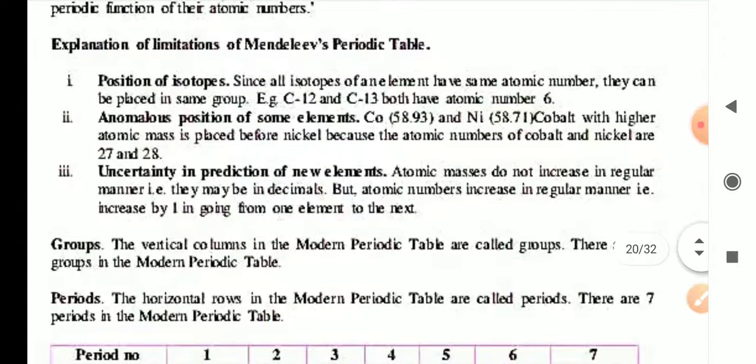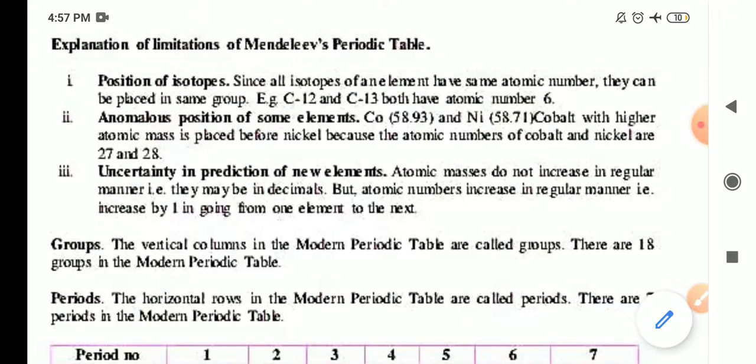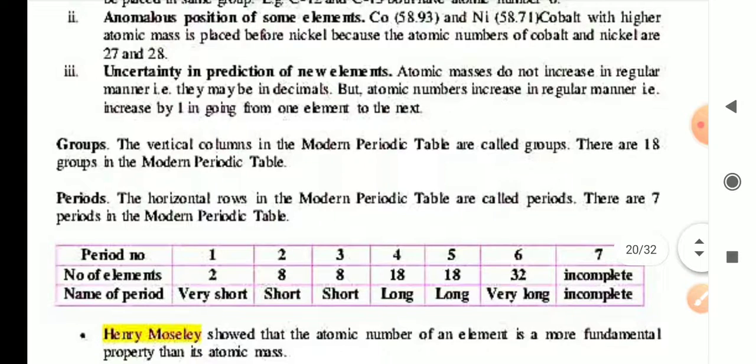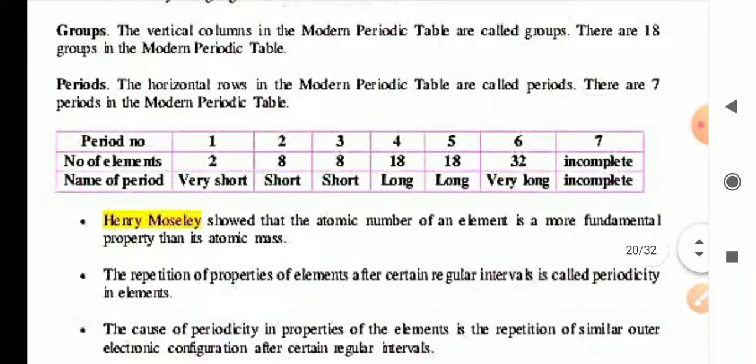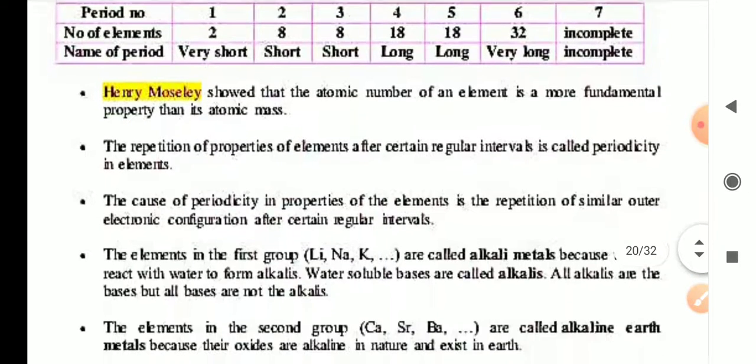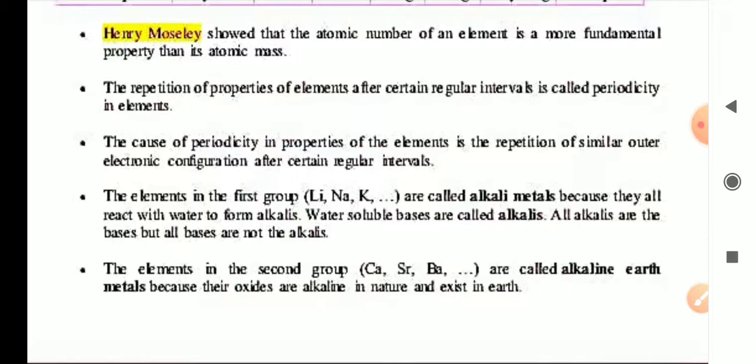Uncertainty in prediction of new elements. Atomic masses do not increase in a regular manner because they are not whole numbers, but atomic number increases in a regular manner because it increases by 1 in going from one element to the next. The vertical columns in the modern periodic table are called groups. There are 18 groups, and the horizontal rows are periods. There are 7 periods. Henry Moseley showed that the atomic number of an element is a more fundamental property than its atomic mass.